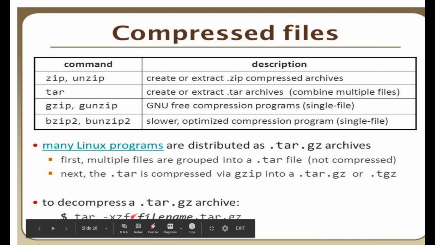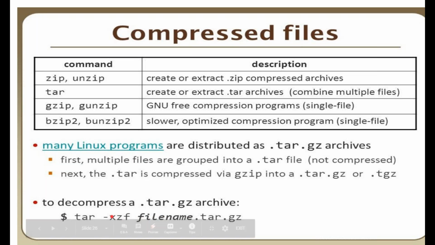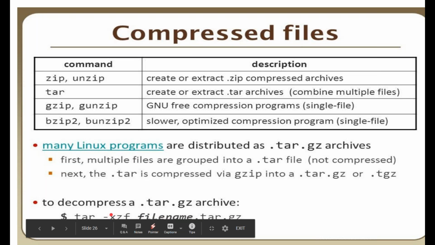So you can use this mode like tar. At the prompt you can write tar -xzf, your file name, and your tar.gz. So that is the file name. This X is for extraction, Z is nothing but a compression technique, and F is your file name. So this is your file name, and it will convert that file into this name.